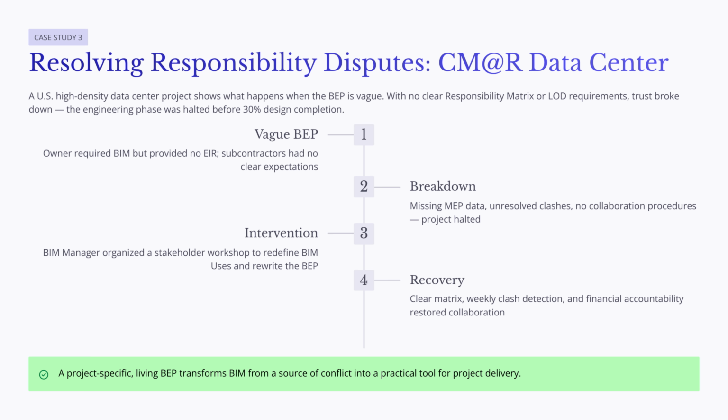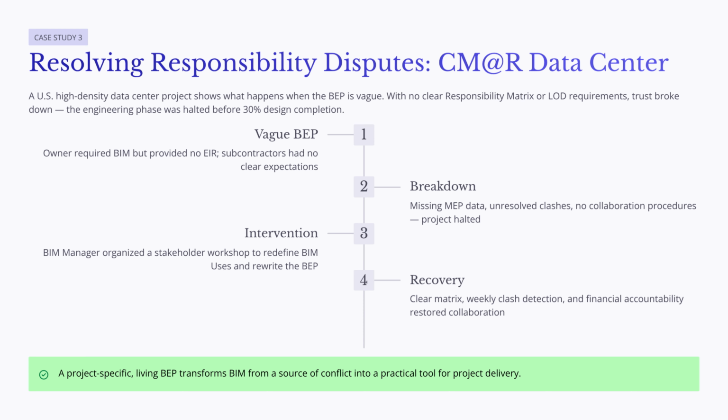The project team also had problems with information exchange. Important MEP data was missing, conflicts remained unresolved, and the team did not have clear cloud collaboration procedures. Because of these problems, trust began to break down, and the engineering phase was halted before the project reached 30% design completion. At that point, the general contractor's BIM manager intervened.